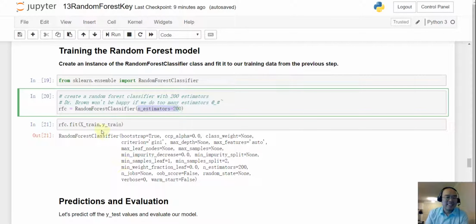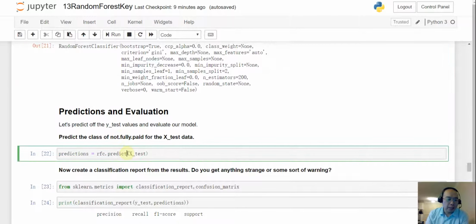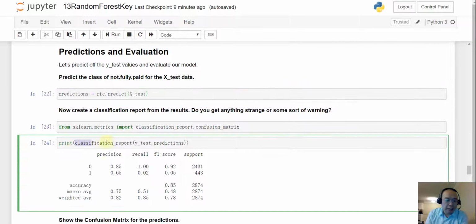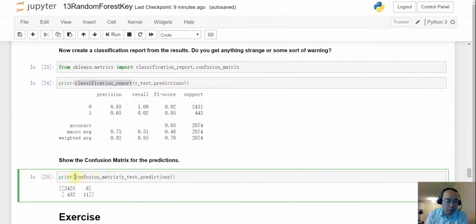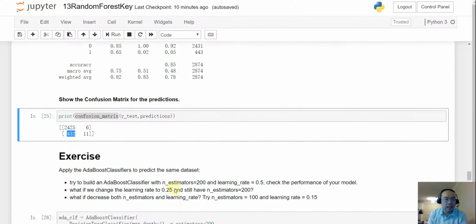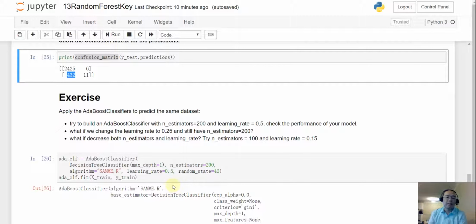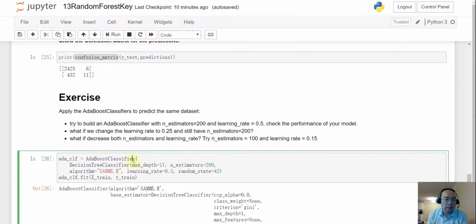Okay, so I do the training and make the prediction, and after that I show the classification report, and then I show the confusion matrix. For the confusion matrix, clearly the problem is here. It doesn't matter whether it is the first class or the second class, most of them are predicted to be the first class, and that is a problem. This is the pain we have to deal with when we have an imbalanced data set. I suspect if we spend the time to balance the data set, we are going to get a better result.